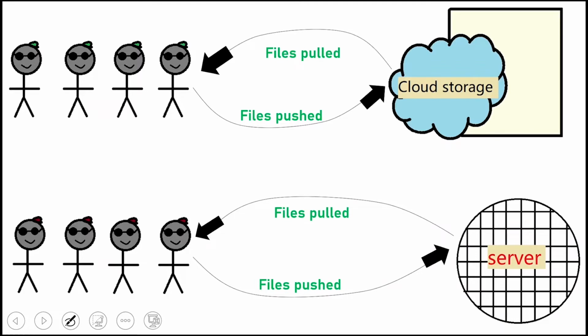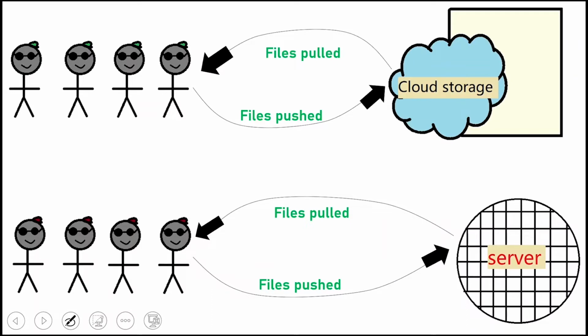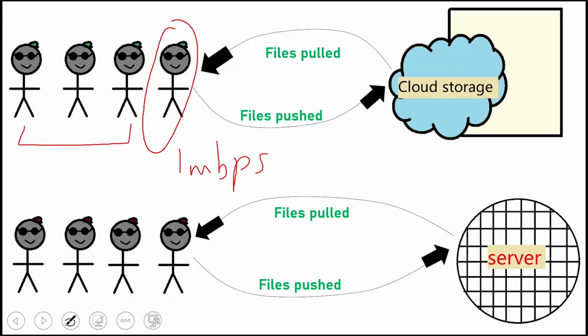I also have an example here. Let's say this is a cloud storage, and files are being pulled and pushed, and everything is going fine. And let's say this person is the best programmer in the complete team, and for a very sad reason, this person's internet speed is 1 mbps. This person is a very good programmer who has written a lot of important and useful code, and these three are junior developers.